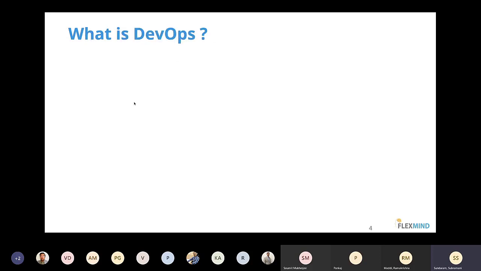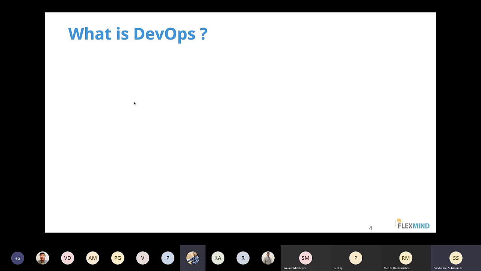So let's start with what is DevOps. Anyone has an idea what is DevOps? Because you would have heard this term, and it has become a huge buzzword in this industry for the last 3-4 years. Everyone wants to jump into DevOps because this is one of the niche skills everyone is looking for in the industry now. The whole IT industry is transforming, and everyone wants to move towards the next level of transformation. By 2020 end or by 2021, almost 90% of the world's companies will move towards the next level called DevOps and automation. So can anyone tell me what you know about DevOps?